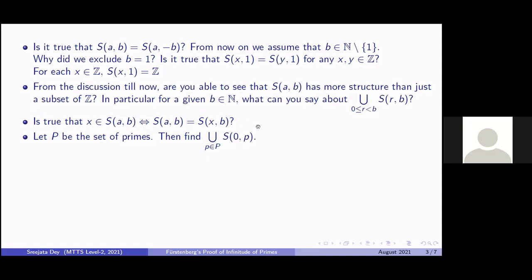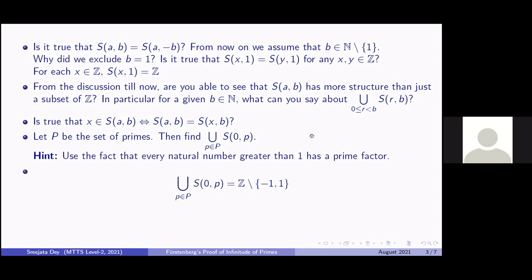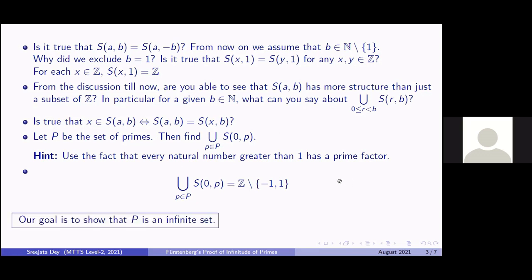So when I asked you to find this, if you use the fundamental theorem of arithmetic, you'll be able to see that since every natural number greater than 1 has a prime factor, the only integers which do not have a prime factor are 1 and -1. So this union of S_{0,p}, p varying over the primes, will give you the integers except -1 and 1. Keep this in mind.